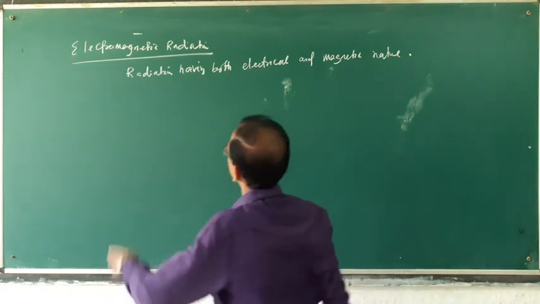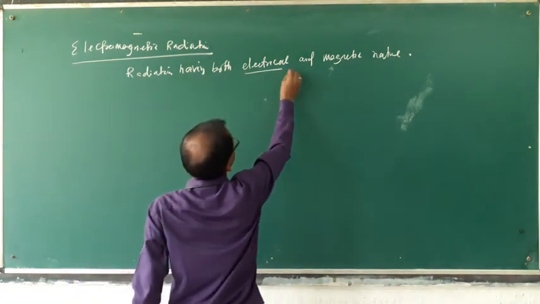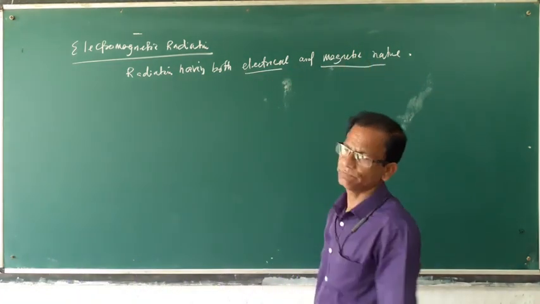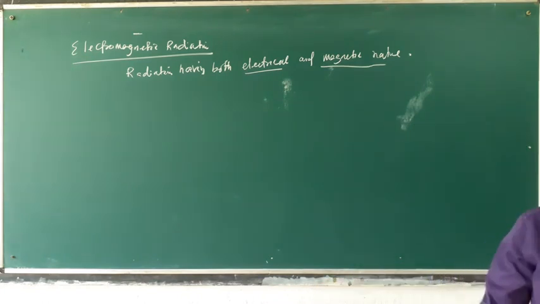That means both electrical and magnetic behavior. A radiation which has electrical and magnetic behavior, meaning it has an electric field and a magnetic field, is called electromagnetic radiation.